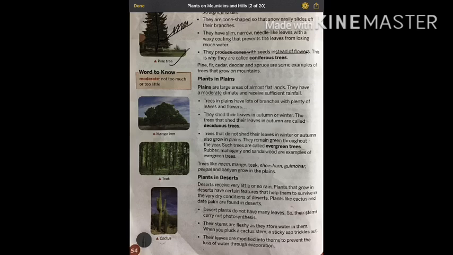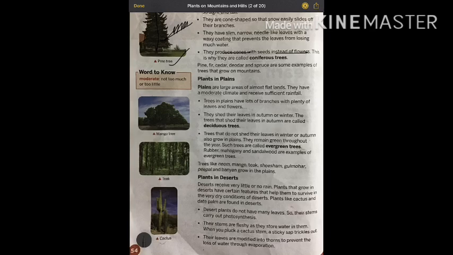with waxy coating, so that the water will not evaporate from its surface. They have enough water in their plant body, and the water will not evaporate from the leaves. If the surface is broad, then the water will evaporate more. If the surface is thin, needle-like, then less water will go in the atmosphere.